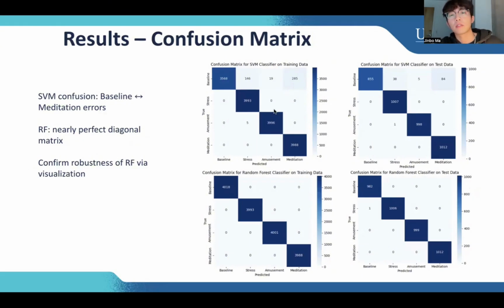But the other classes look really good. There are also just 5 amusement predicted as stress. So it means it's just the baseline that has some problem. The same thing also happened in the test data. Yeah, always the same situation over here.